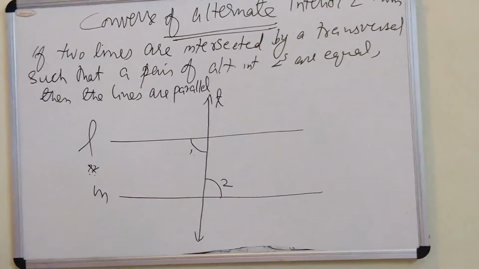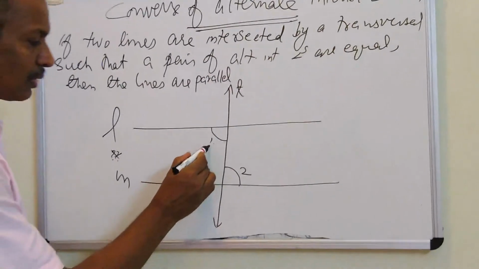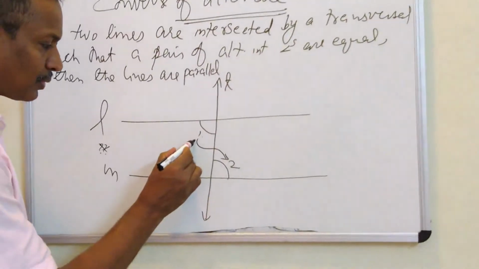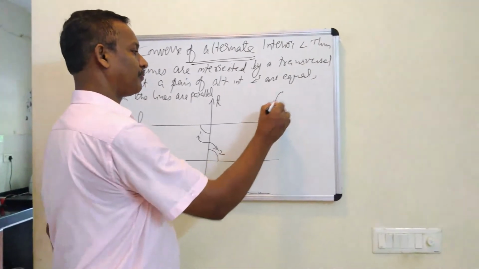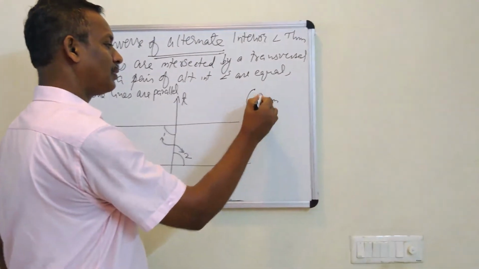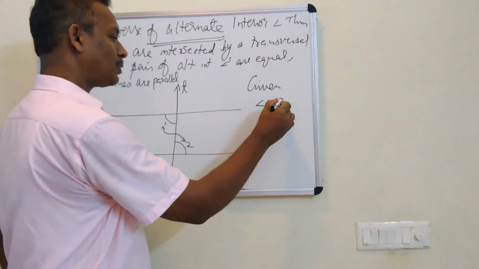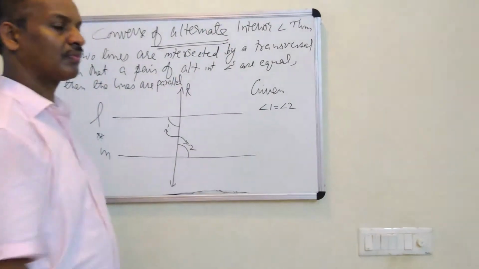So it is given in this question that these alternate interior angles are equal. It is given in the question. Angle 1 is equal to angle 2.